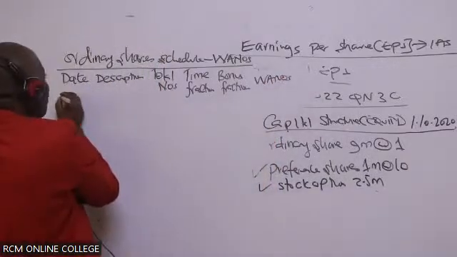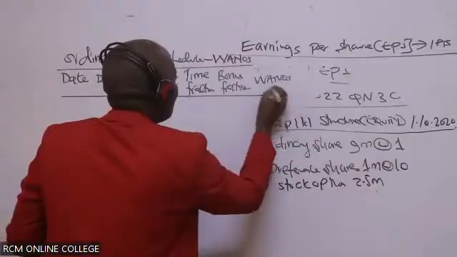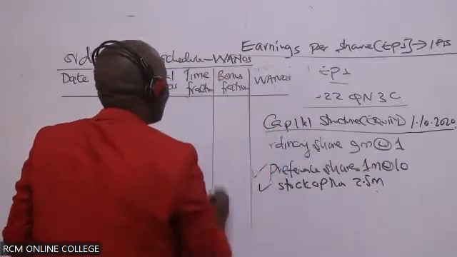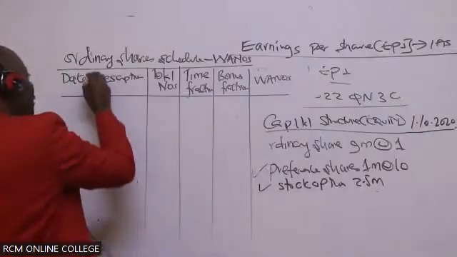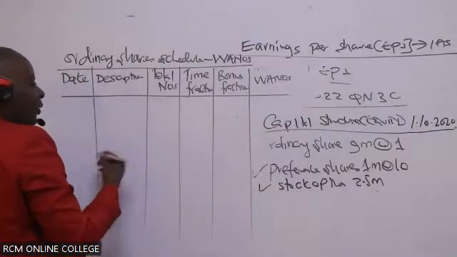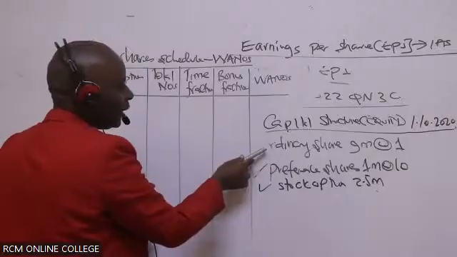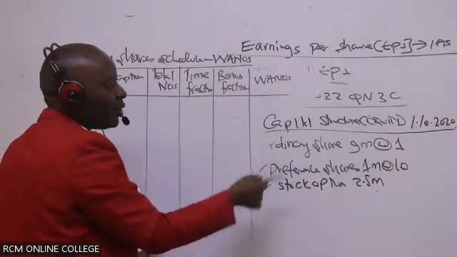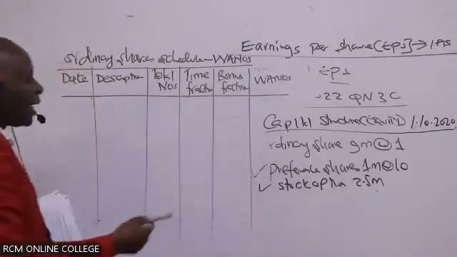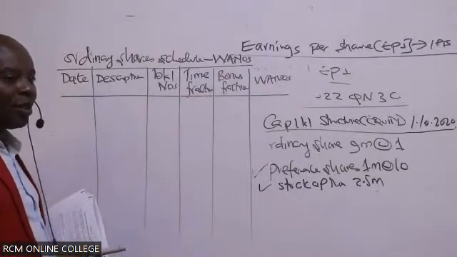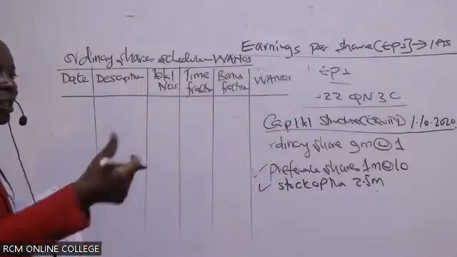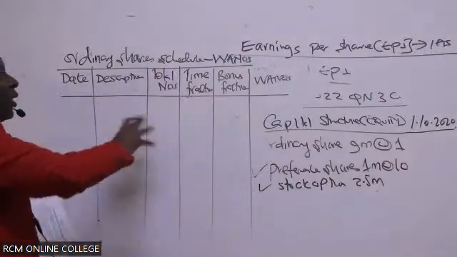So why are we doing this ordinary shares schedule? It's because they want us to give them the EPS at the end of the year, and yet, okay, fine, at the beginning of the year we had 9 million. But you see, in between here, things happened. We had new ordinary shares. So can I first of all get a thumbs up once you're able to copy this skeleton of this table?